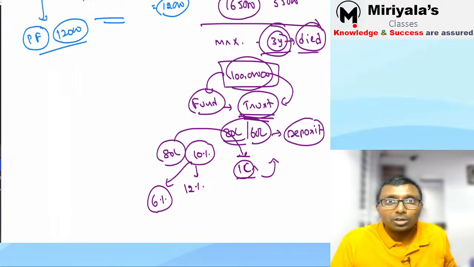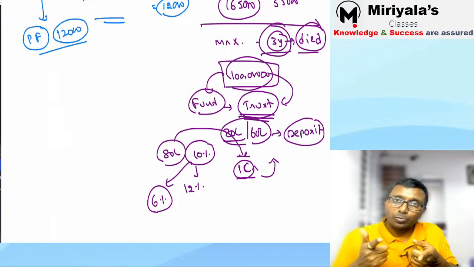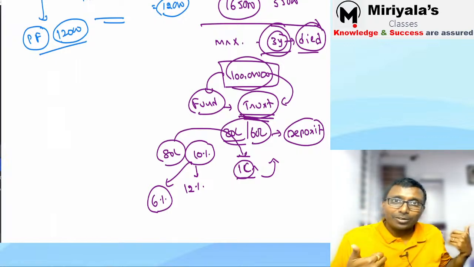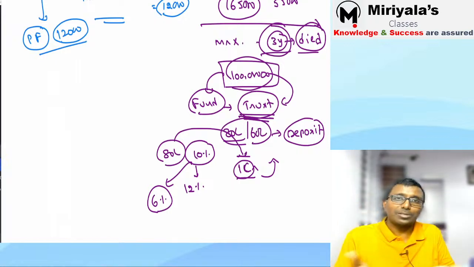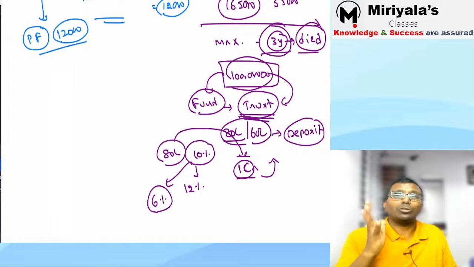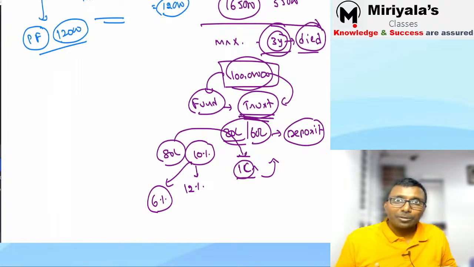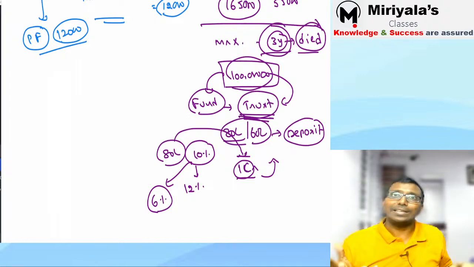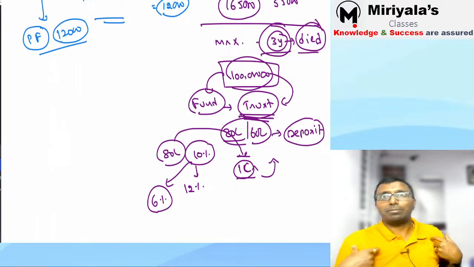Now employees have come and said, boss, I am leaving now. Are you supposed to pay them money? Yes, as per the agreement, it is not based on your return on the investment. You have already promised the last drawn salary into 15 divided by 26 into number of completed years of service. You're supposed to make a payment to them. So the investment risk is with the company. If it goes well, nice. If it does not go well, my problem.